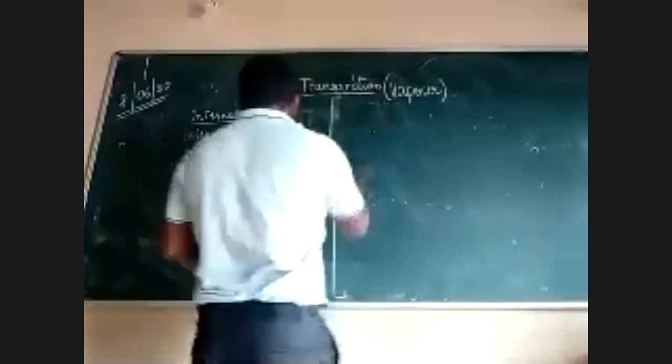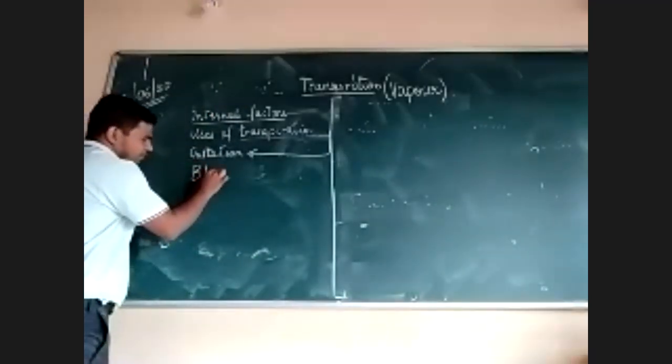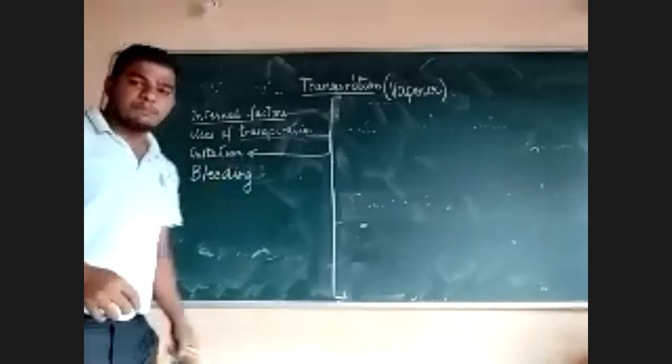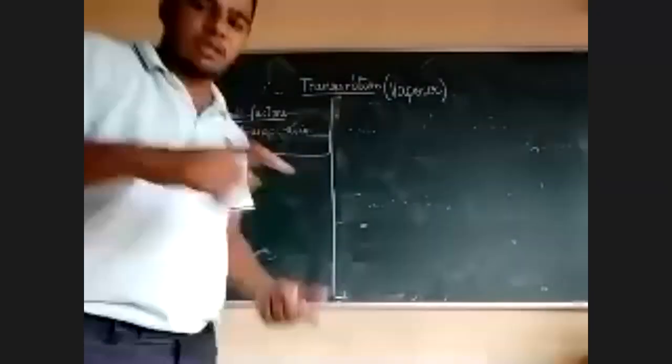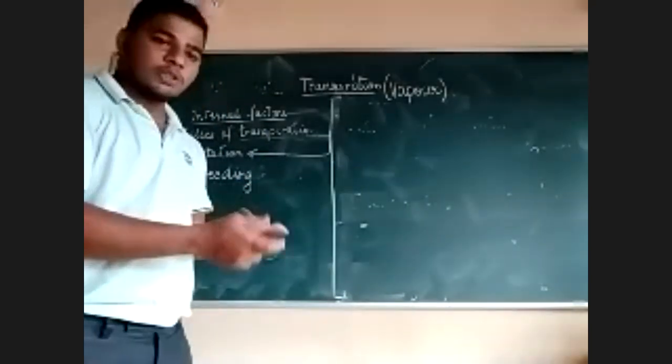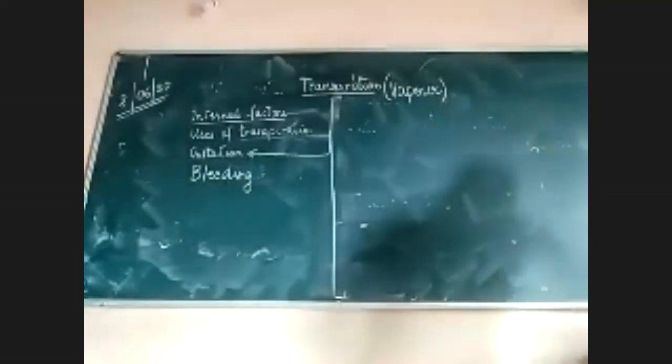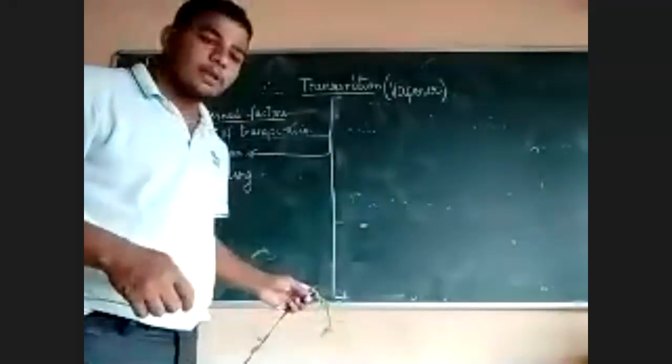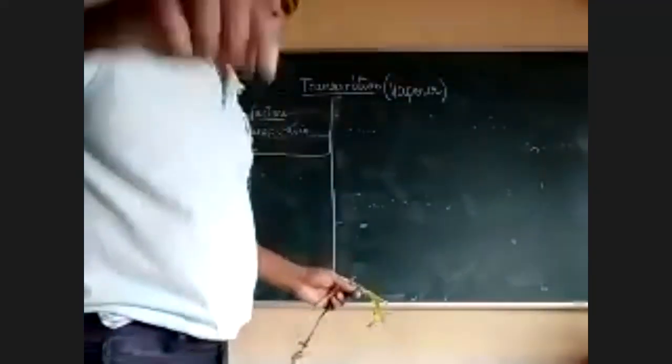bleeding. Yeah, I'll just add on here. Okay, this bleeding is similar to what we see in human beings. If we cut a part of the body, if I cut his finger, he will start bleeding. So similarly, if you cut a plant, if you cut this plant here, what you can see is water coming out. I hope you can see this water droplet. The water droplet which is coming out is called bleeding. Okay, this is what bleeding is. If you cut a portion,